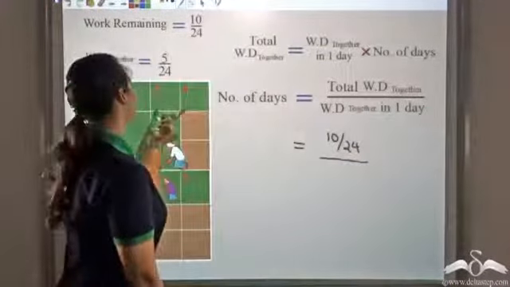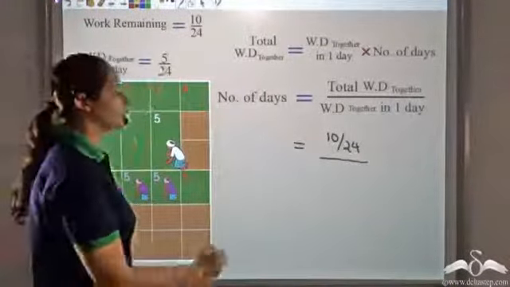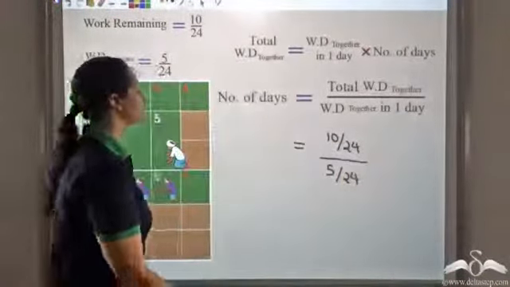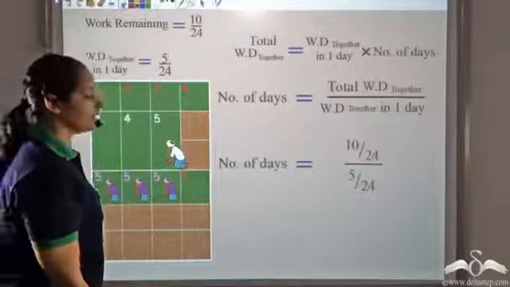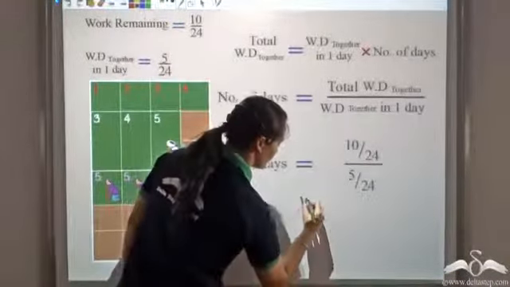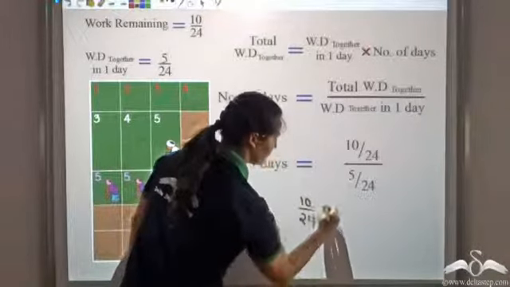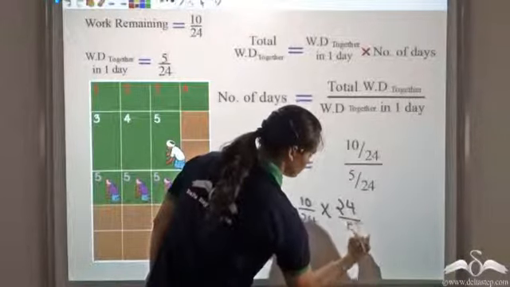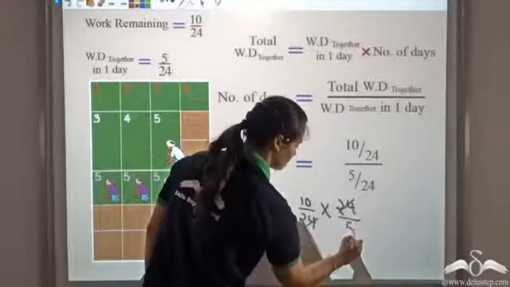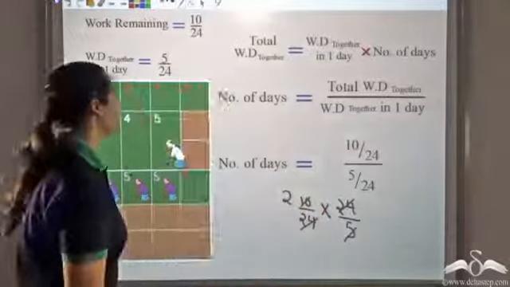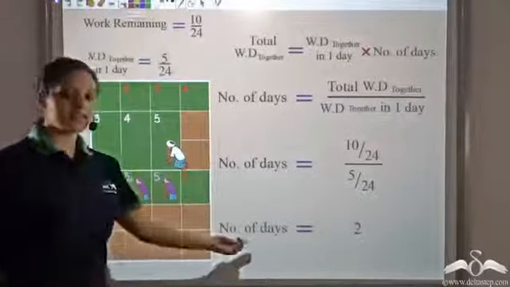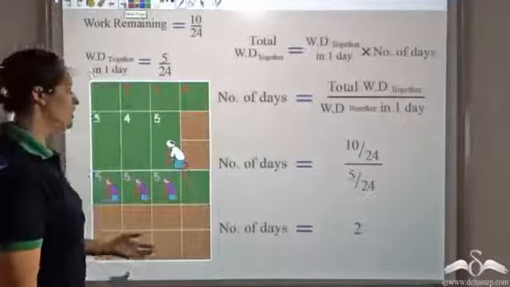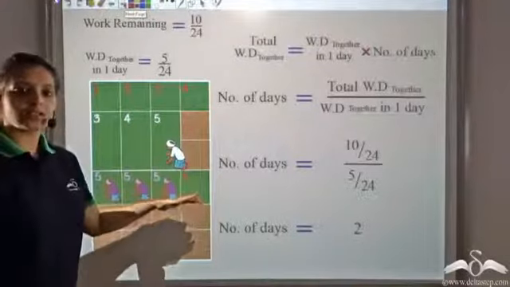Work done together in 1 day we found is 5 by 24. So dividing the two, I can convert division to multiplication and reciprocate the denominator. This gives me 2. That is, the number of days they will take to complete these 10 of 24 parts is 2, which you can visually see now. So till day 5, this is what we have.